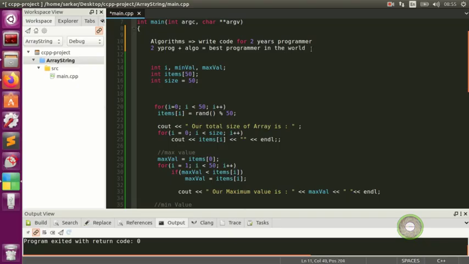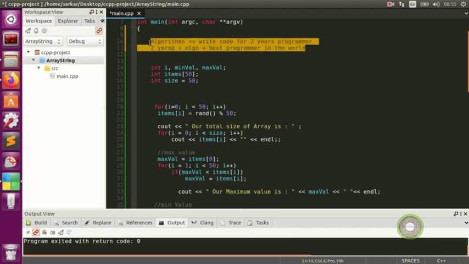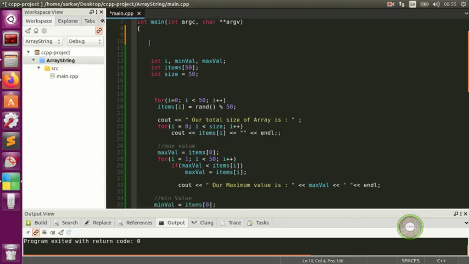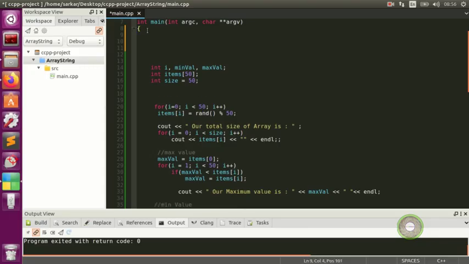This is the definition of an algorithm. Now we define algorithms according to computer science. In algorithms we have two basic categories: one is to analyze the algorithm, and the other is to design the algorithm. We go with analyzing first, because that's the difficult part, and designing is the next step once you become a master at analyzing algorithms.